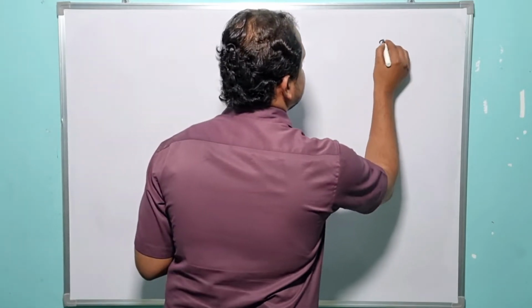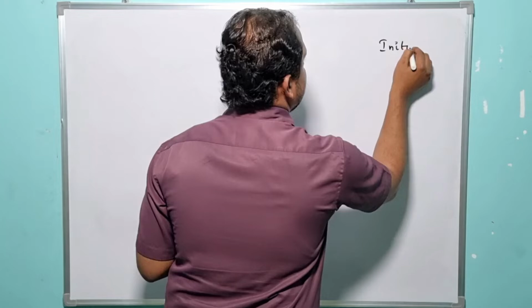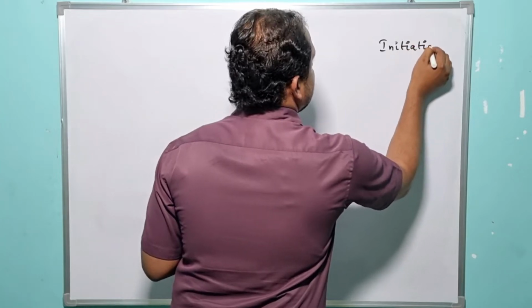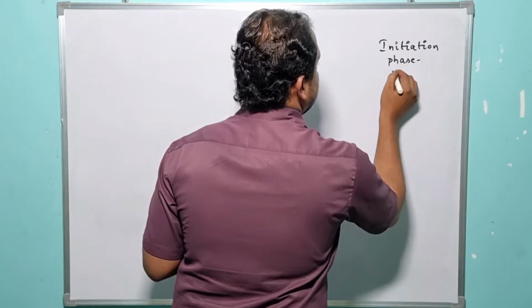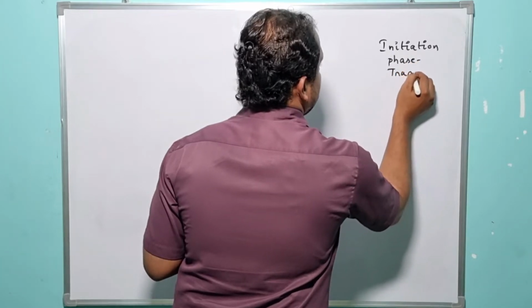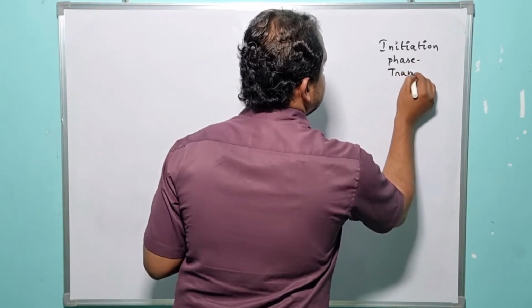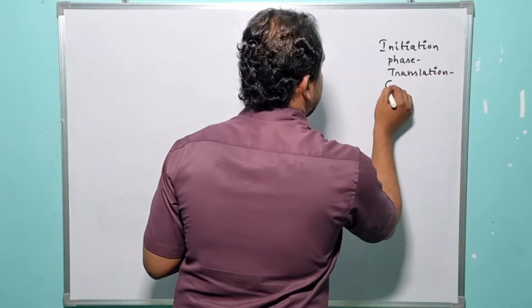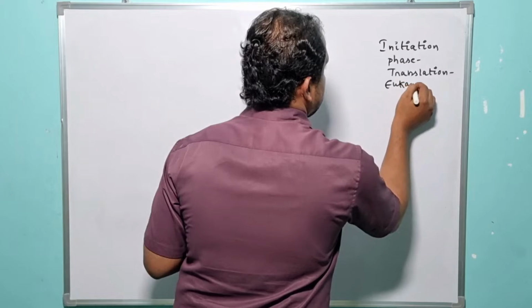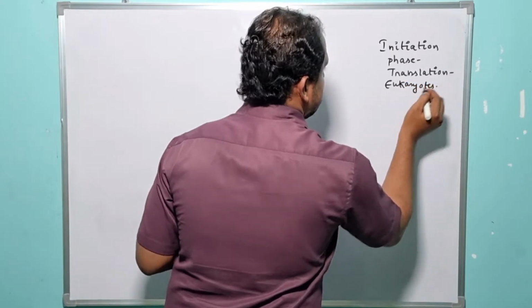Initiation phase of translation in case of eukaryotes, right? So here we need to understand one key point.